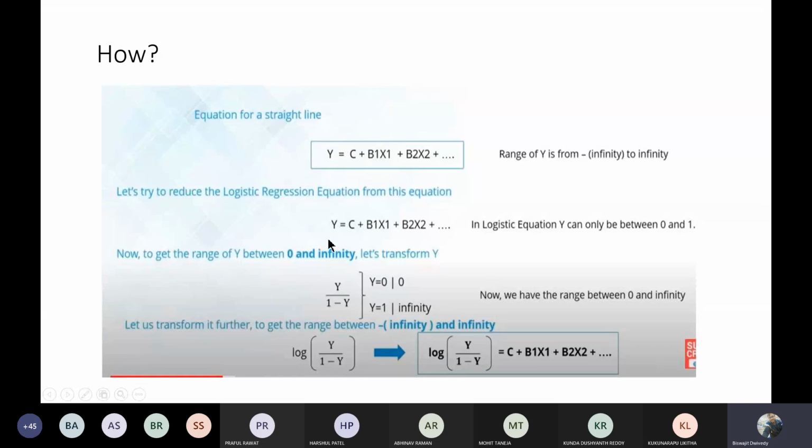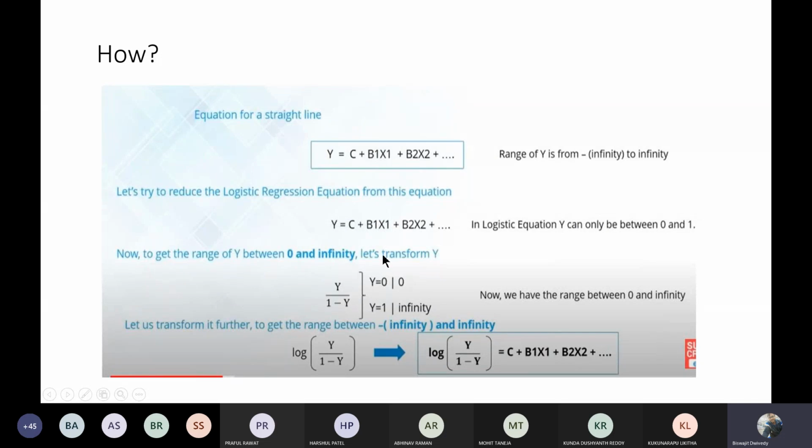Instead of writing y, we write y by 1 minus y. Because the range of y is limited to 0 to 1, when y equals 0 the value will be 0, and when y equals 1 the value will be infinite.